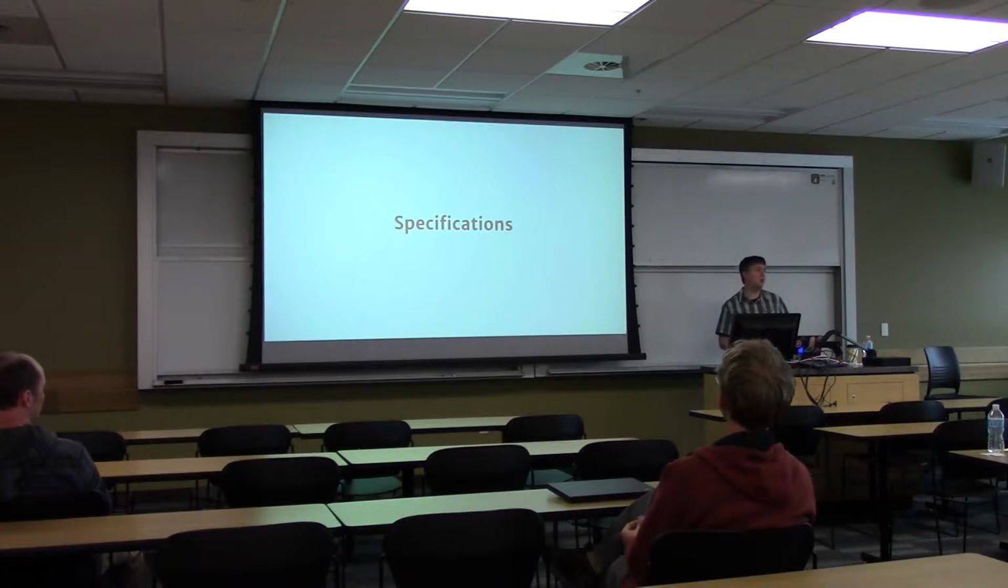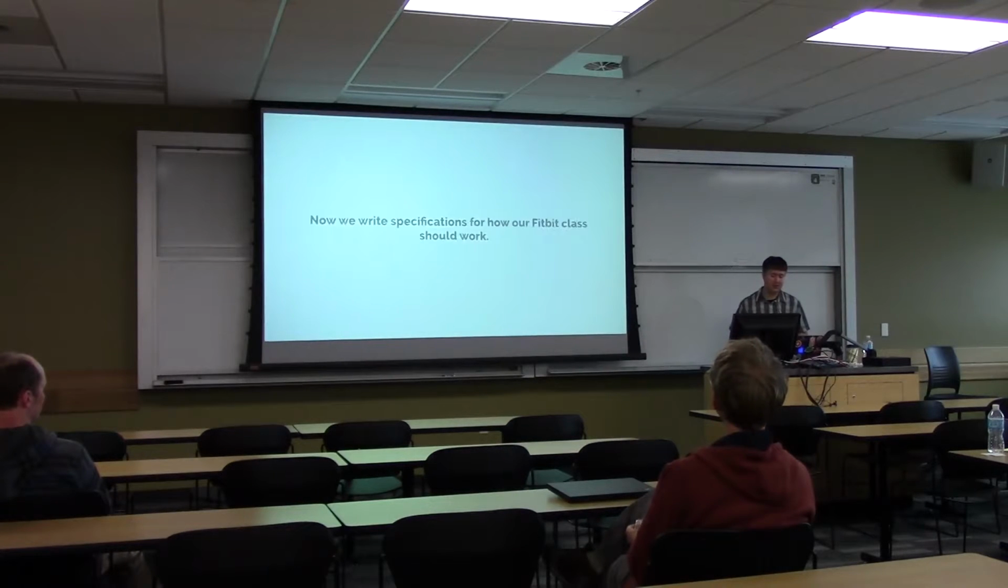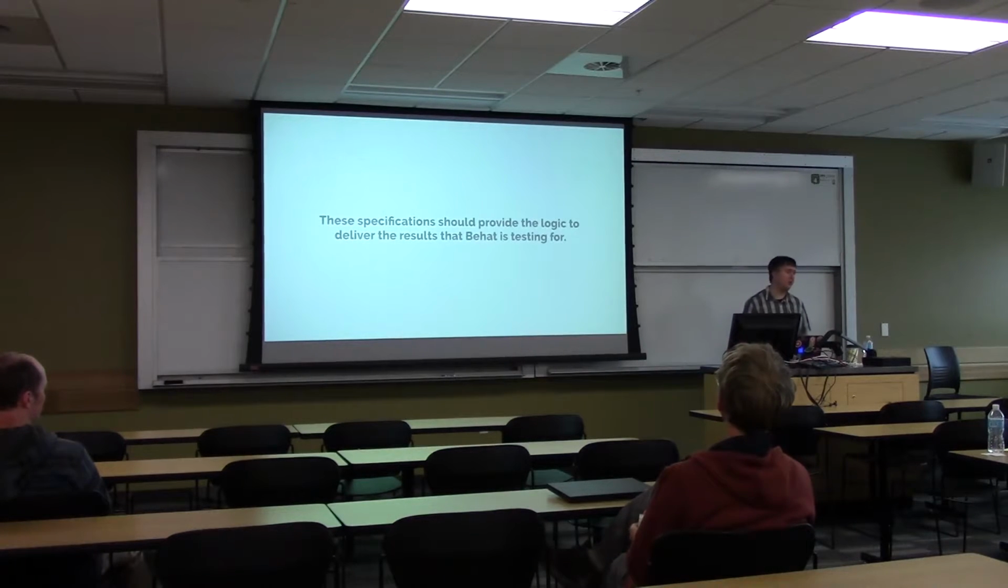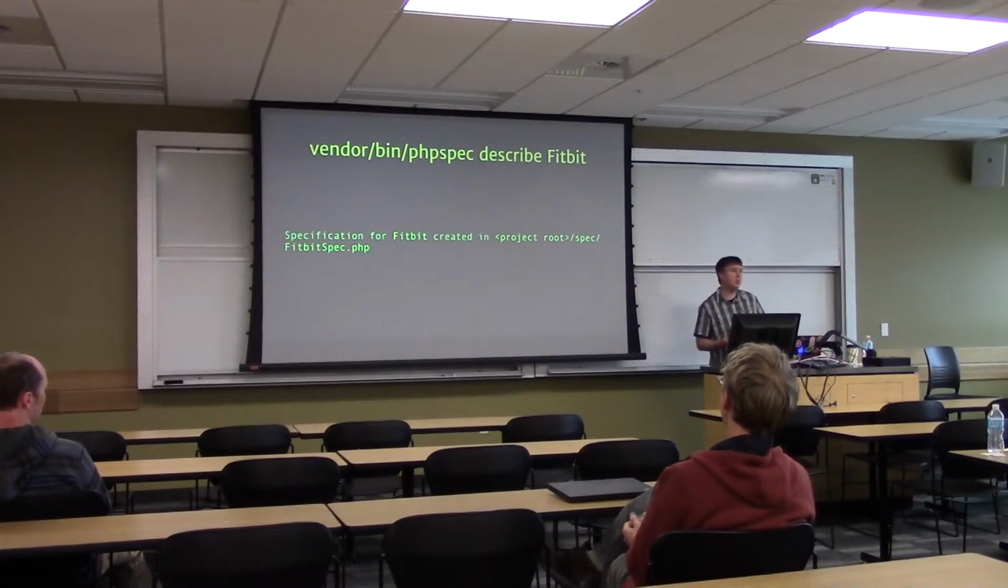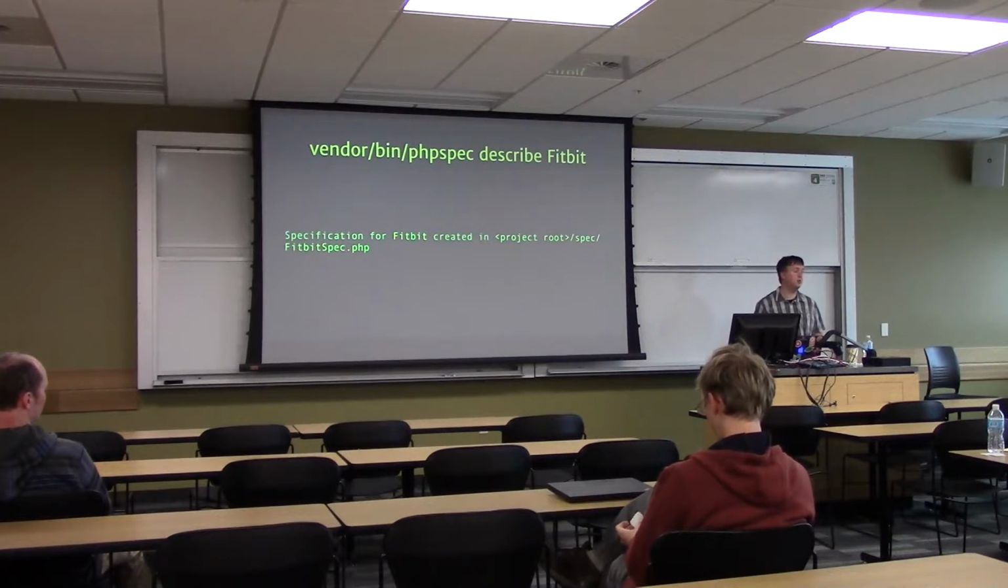The next thing we're going to do is we're going to write some specifications. Before we start just coding these functions, we're going to specify them. So we write specifications for how the Fitbit class should work. And these specifications should provide the logic to deliver the results that Behat is testing for. So the first thing you do is you run PHPSpec, and there is a command called describe. So you say describe and the name of the class you want to describe.